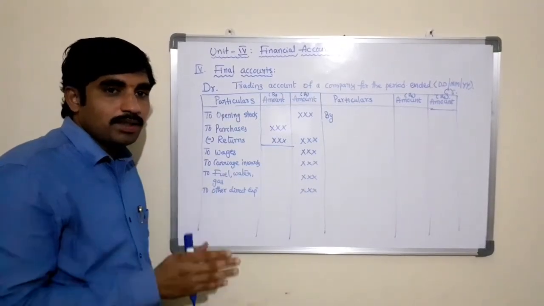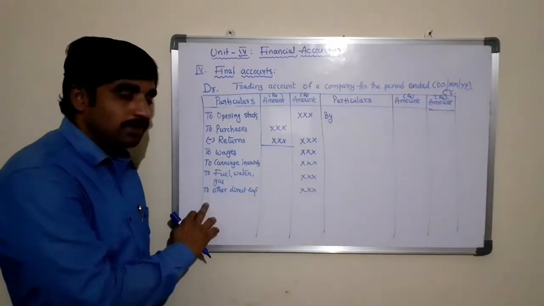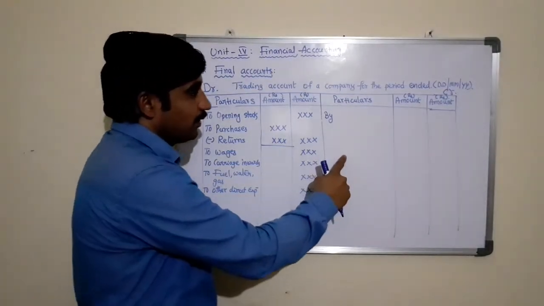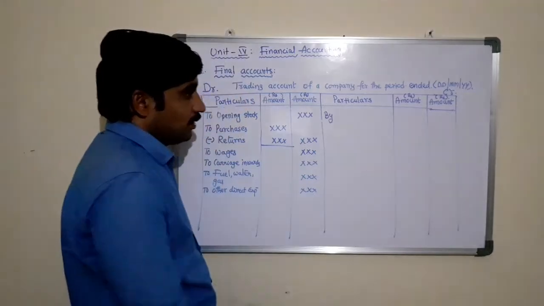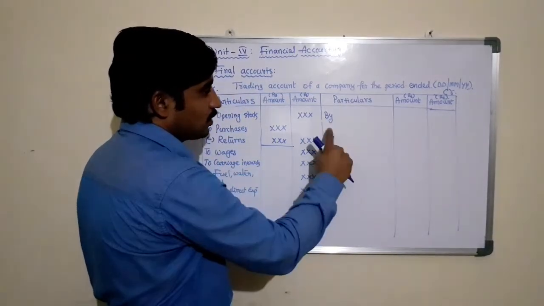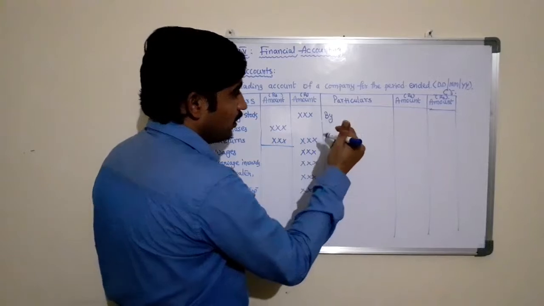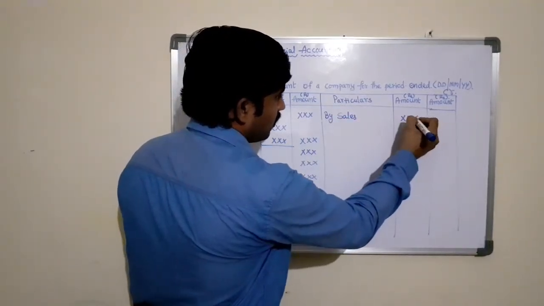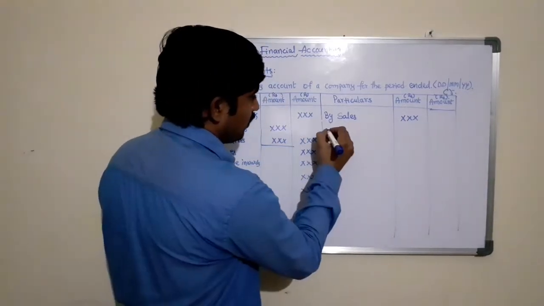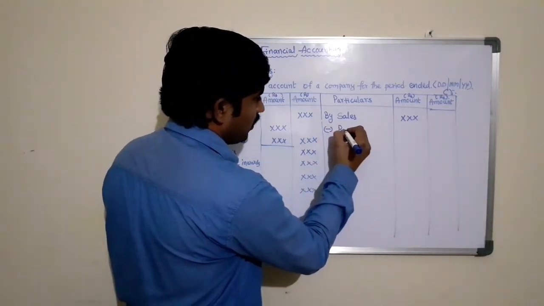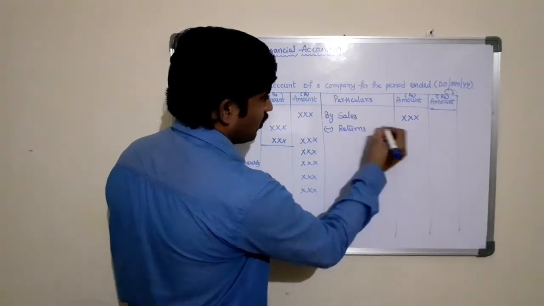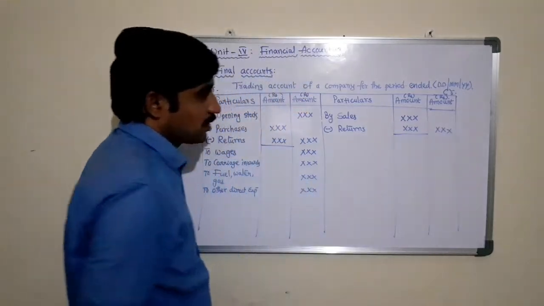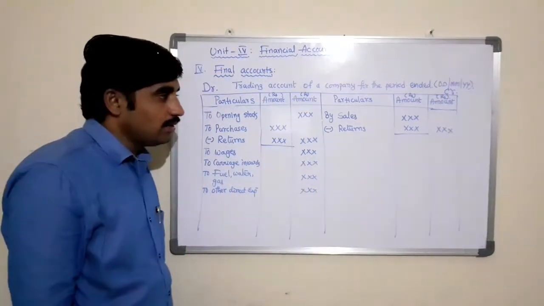In an account, the debit side of the account must start with the word TO, capital T, small o, "To". Similarly, coming to the credit side, the credit side of the account must start with the word BY, "By". Here the common items generally come: sales minus returns, in terms of sales in that particular period, in order to ascertain the net sales during the period.